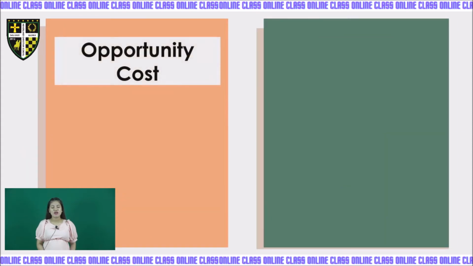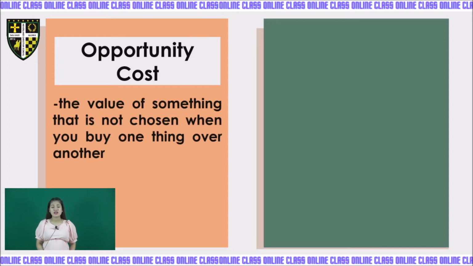Next, we have opportunity cost. Opportunity cost, the value of something that is not chosen when you buy one thing over another.